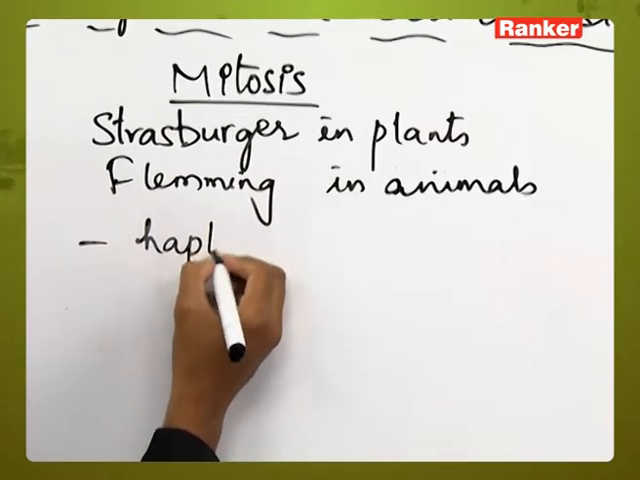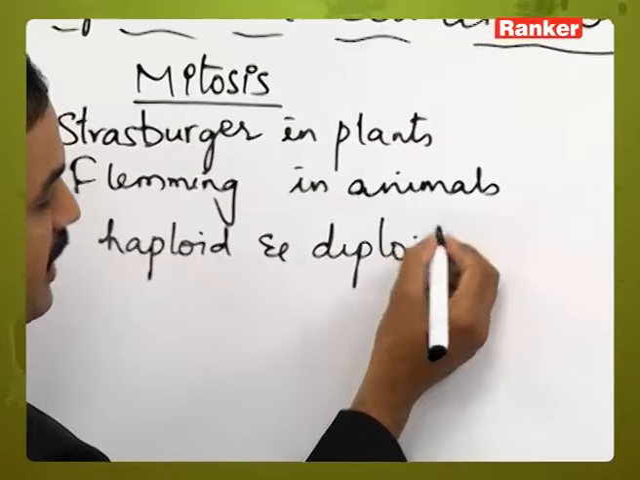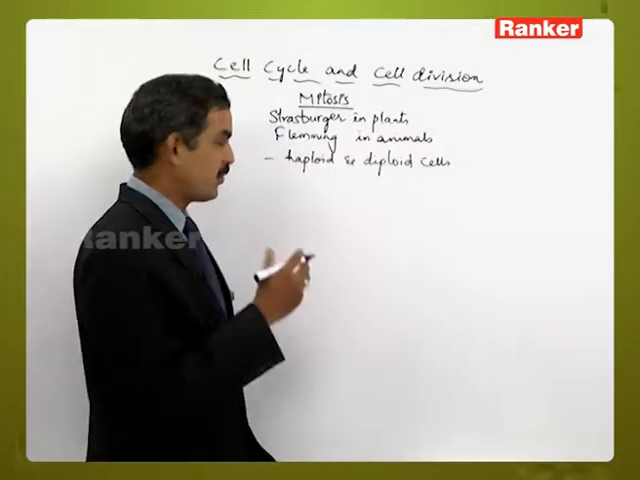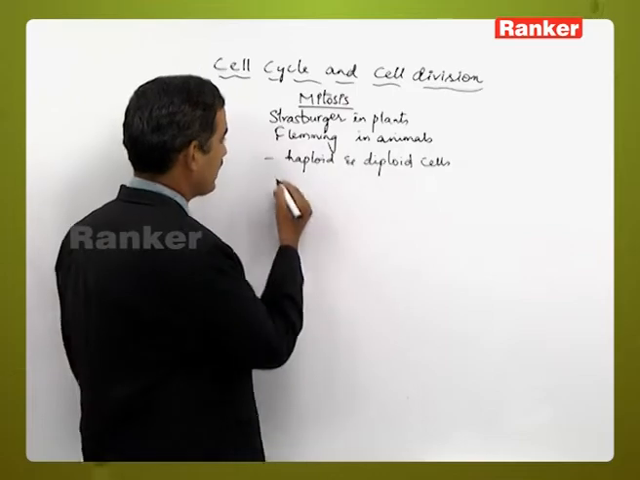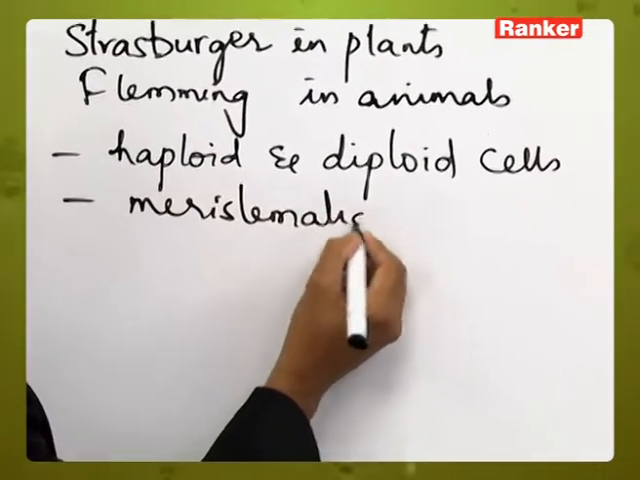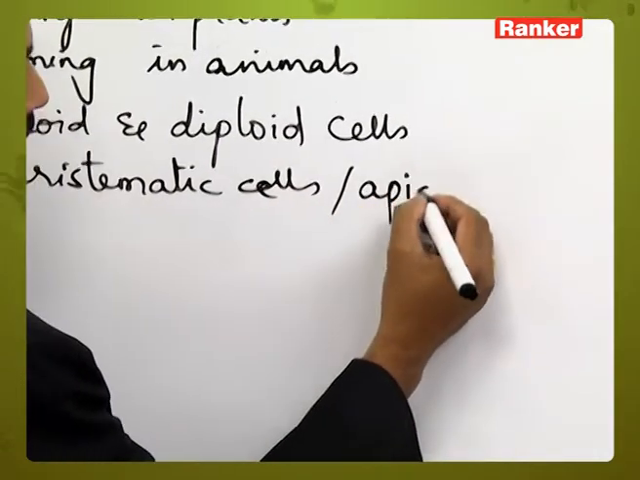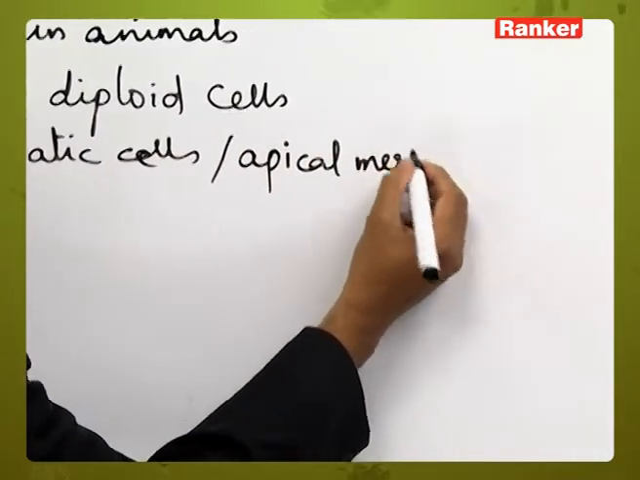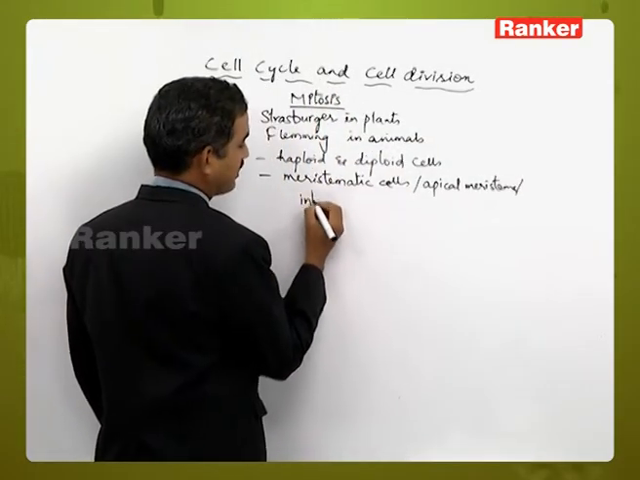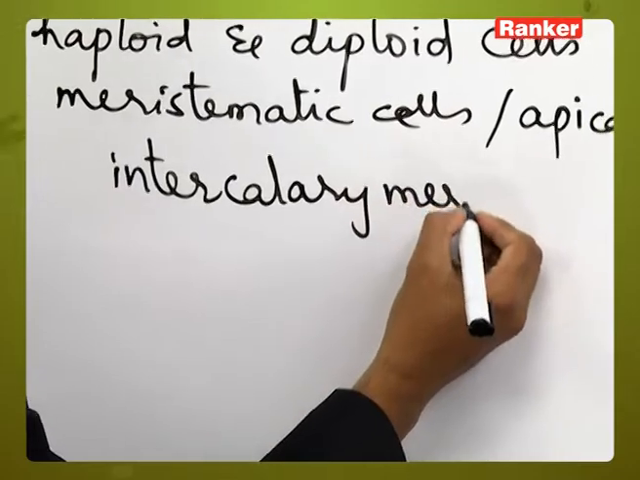Mitosis will occur in both haploid and diploid cells, or simply to say, it will occur in all types of cells wherever the possibility of division is there, particularly in the meristematic cells, which are present in the apical meristems and intercalary meristems in the plants.